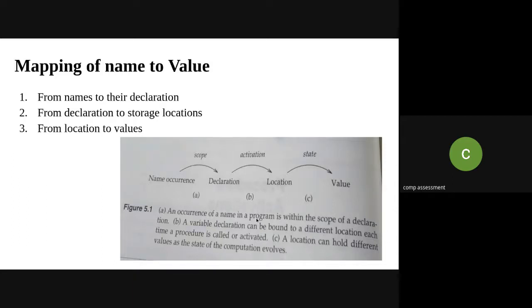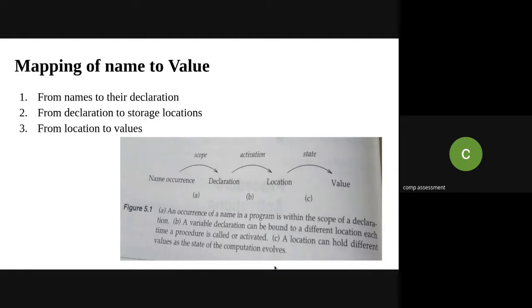So basically an occurrence of a name in a program is within the scope of the declaration, which is when we get the name swap, it will check for the declaration. So that indicates the scope. Then a variable declaration can be bound to a different location each time a procedure is called or activated. So whenever the compiler got the definition of that procedure, the memory will be allocated for that procedure, and then a location can hold different values as the state of computation evolves.